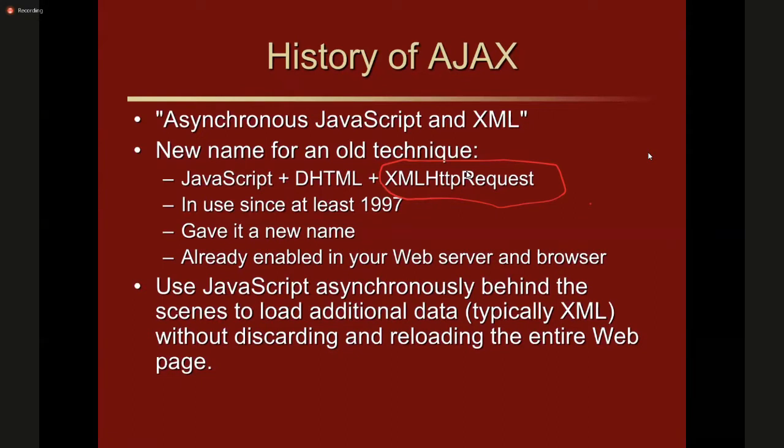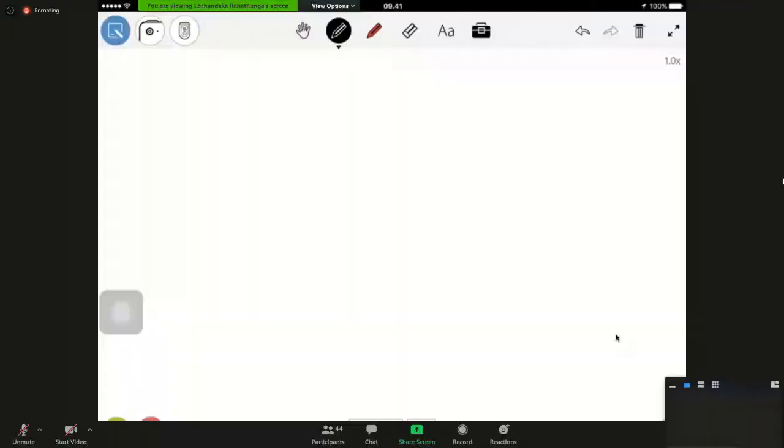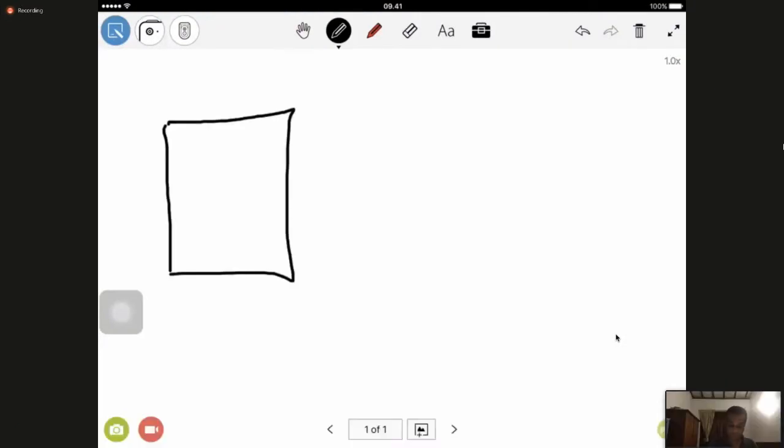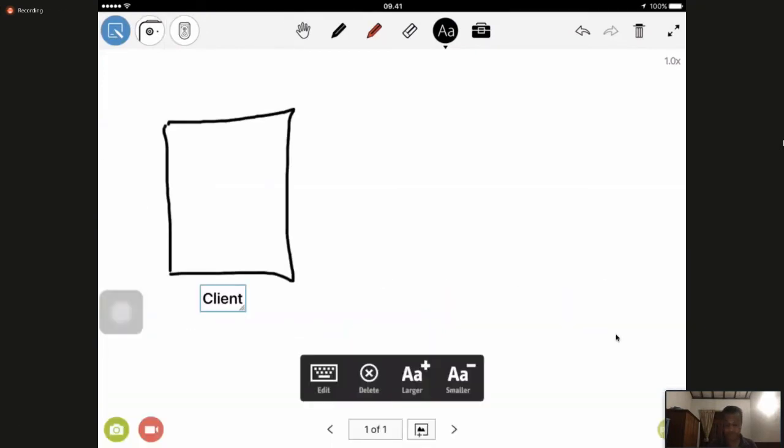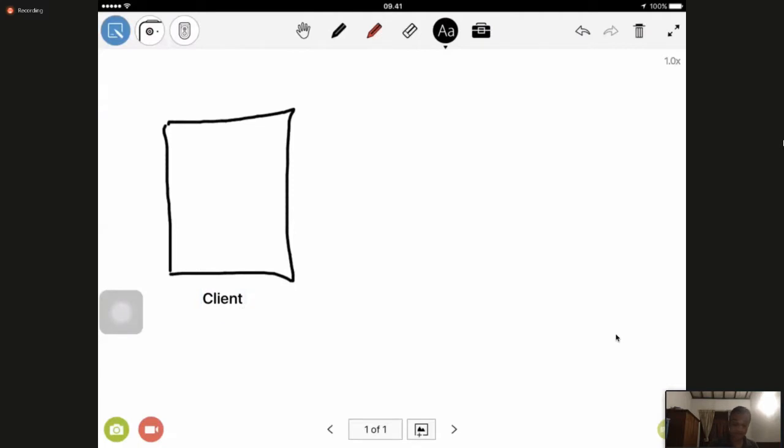Now let me take one example and represent how this actual communication happens within the Ajax technology. Suppose we have loaded some kind of a page. This is the client side. So the client is a web browser, right? The web page is available here, and some objects are available here.